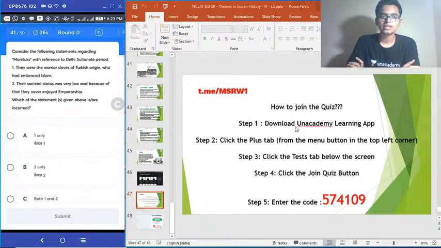41. Consider the following statements regarding Mamluks with reference to Delhi Sultanate period. 1. They were the warrior slaves of Turkish origin who had embraced Islam. 2. Their social status was very low and because of that they never enjoyed emperorship. Sorry. Select the incorrect statement. Okay, you have to choose the incorrect statement. Very important. Don't miss that.